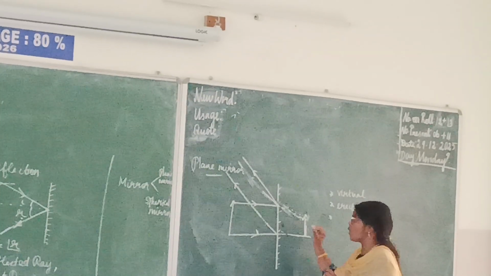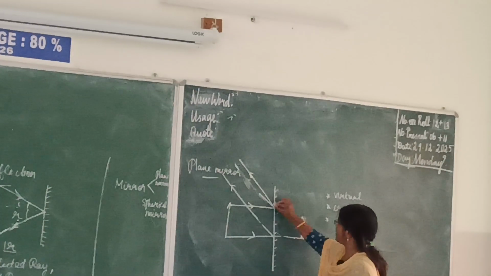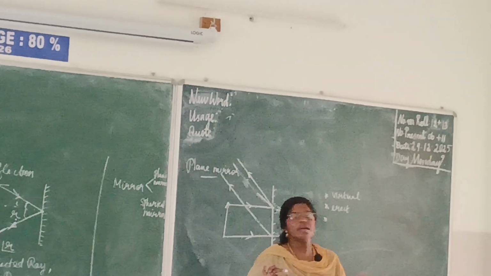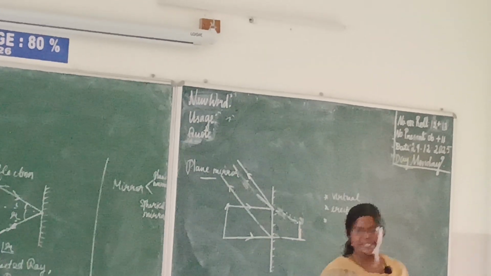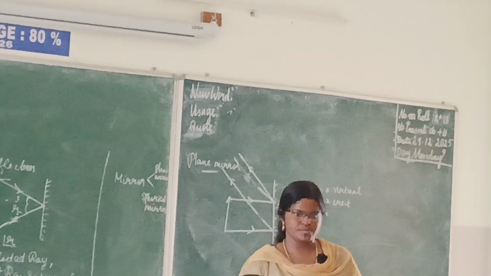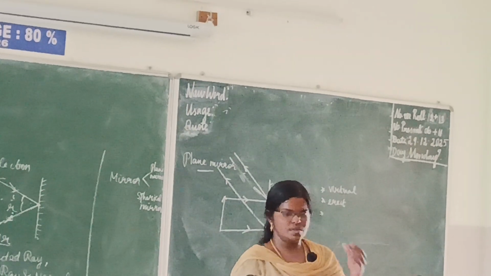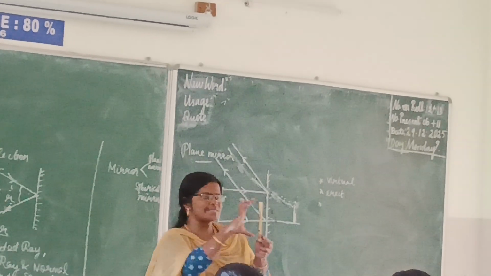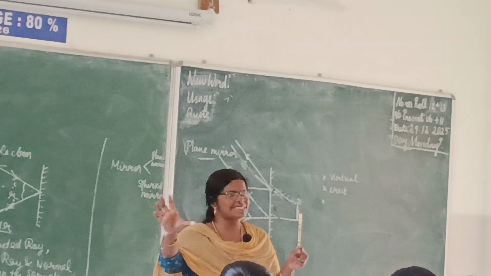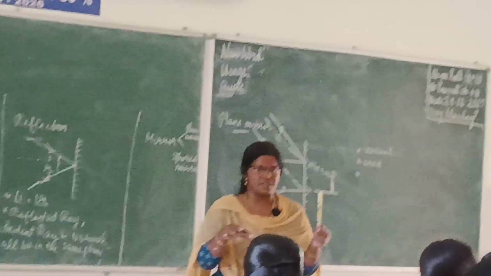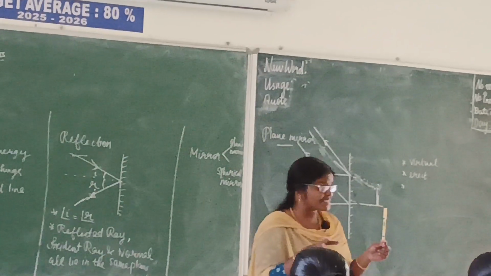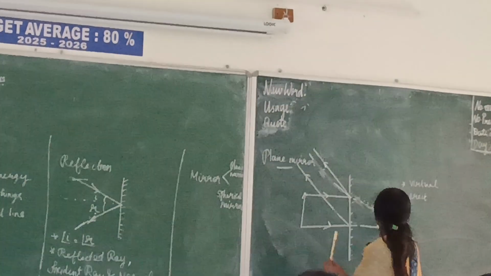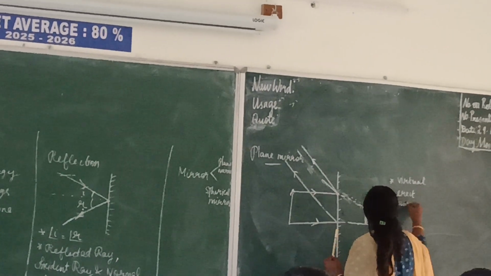And the second one: when you are standing in front of a plane mirror, see, I am keeping this pen in front of a plane mirror. Whether the size of this pen will be exactly like this or it will differ. So what is the next characteristic we can say? Same size. So the next characteristic is same size.